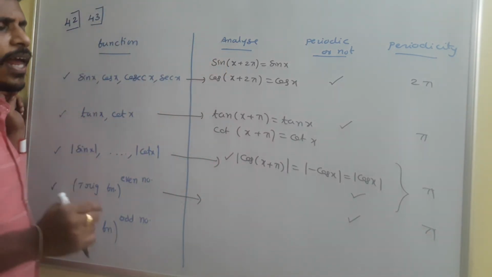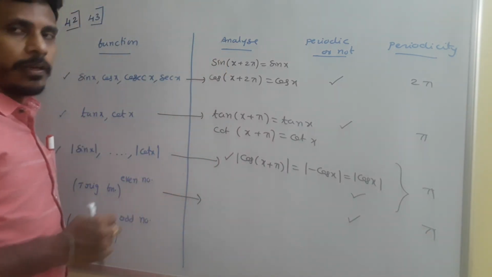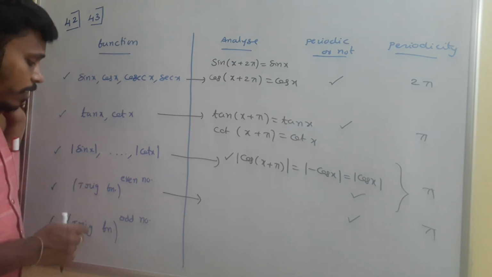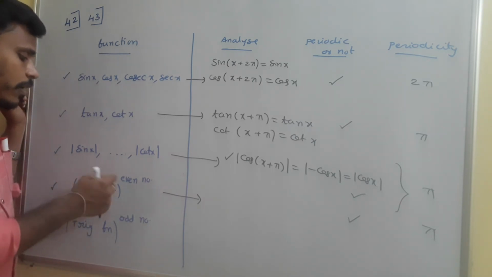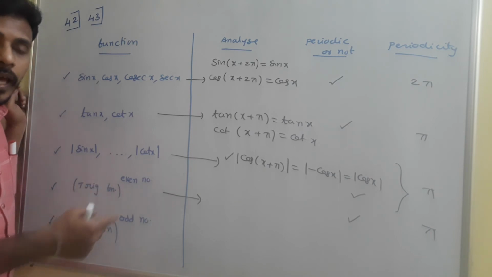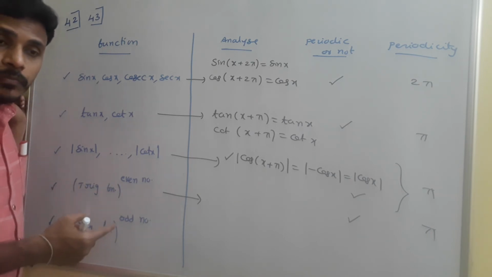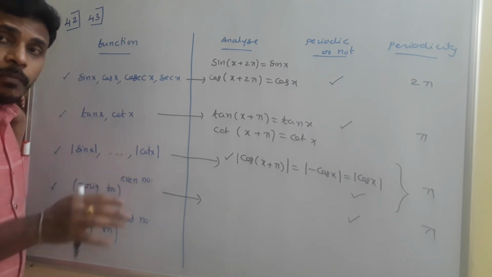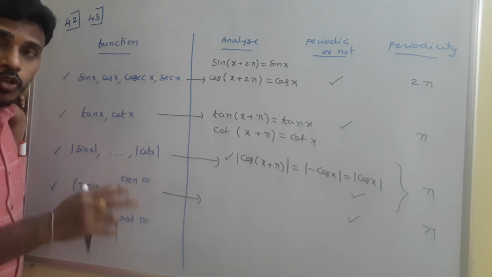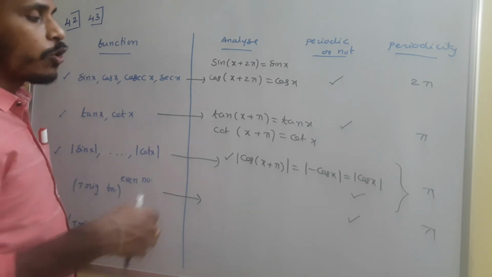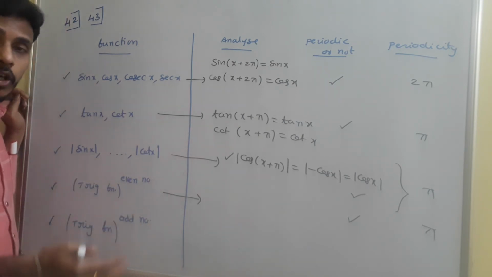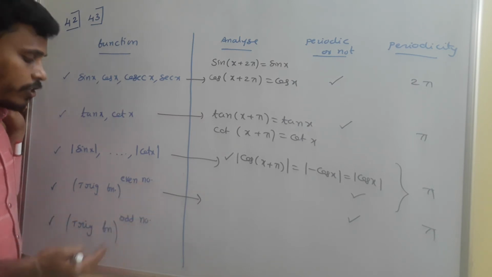You need to analyze once why the periodicity is pi. Why? Because if you take the square of anything, like tan square x, it covers minus infinity to infinity in the first 2 quadrants. The same values, the same behavior it shows in the remaining 2 quadrants, and that's why the periodicity is pi.